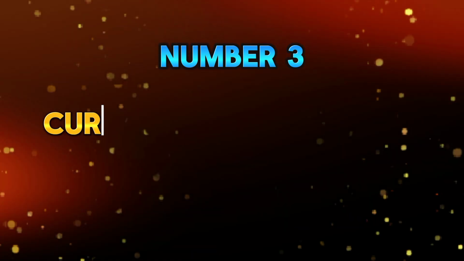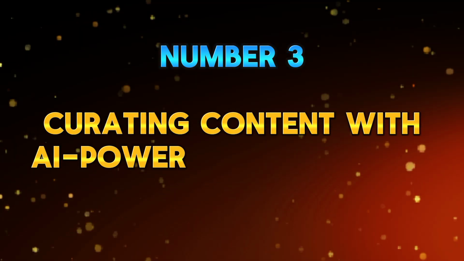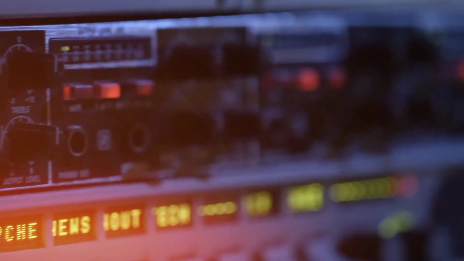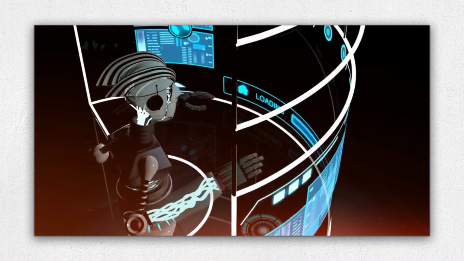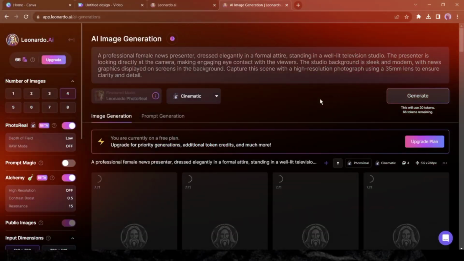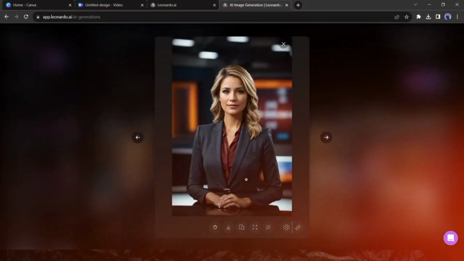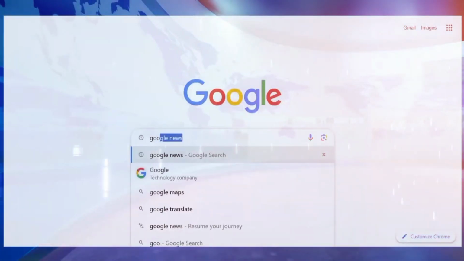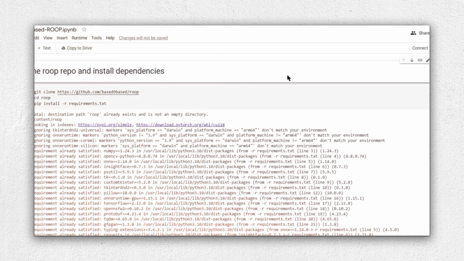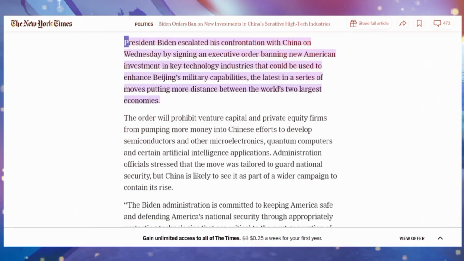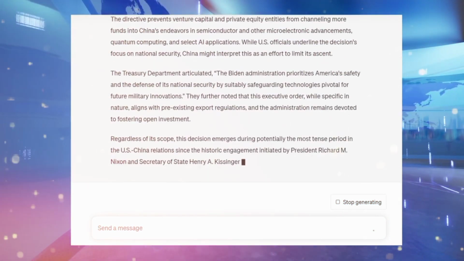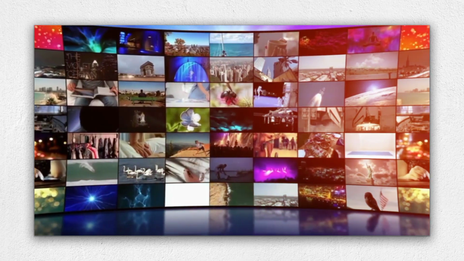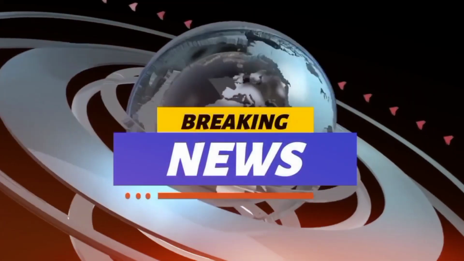Number 3. Curating content with AI-powered aggregation. One of the key advantages of AI in news broadcasting is its ability to aggregate and curate content from a wide range of sources, including news articles, social media posts, and multimedia content. With AI-powered aggregation tools, you can quickly gather relevant news stories, identify trending topics, and organize content into thematic categories to provide your audience with a comprehensive and up-to-date news experience.